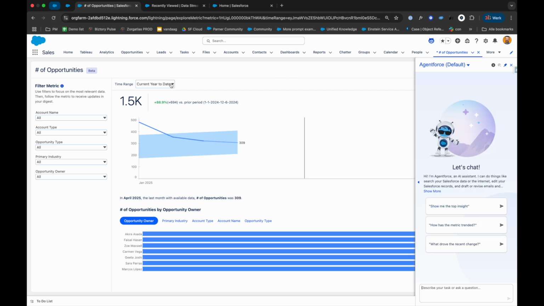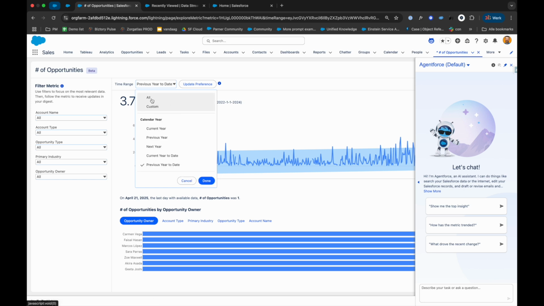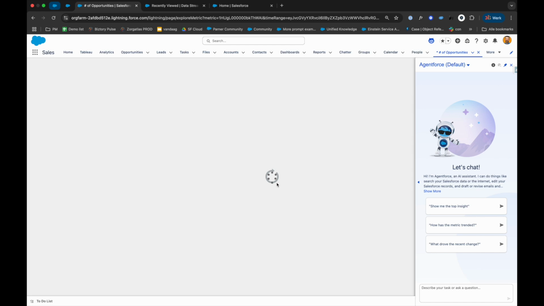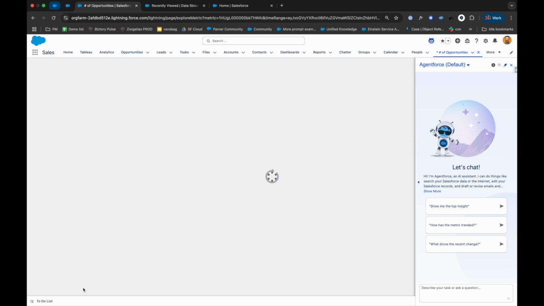Instead of looking at current year to date, for example, I can say previous year to date, or just give me the trend across all time. So no complexity in setting up all the date ranges. This is all part of the Tableau metrics out of the box. On top of that, I can also pre-select which filters my users can use. For example, if I want to check this metric for a specific enterprise, I can select enterprise, hit apply.